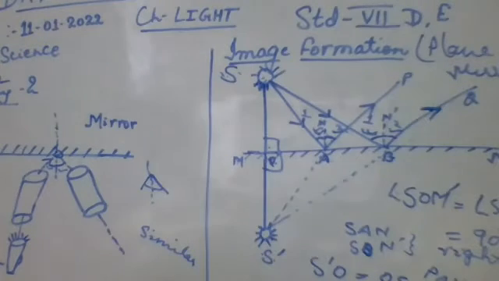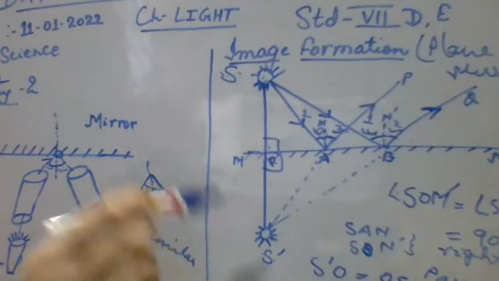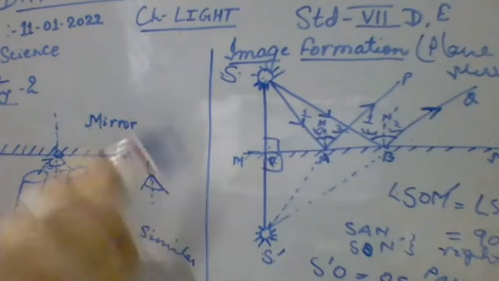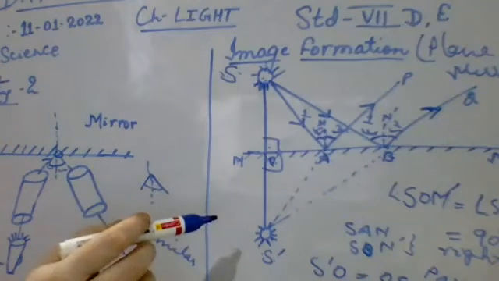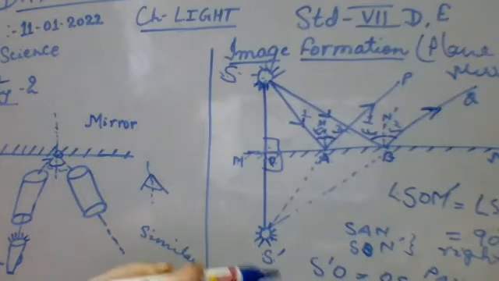So in that way, what can we conclude about it? We can conclude that the image formation by a plane mirror is virtual. It is formed behind the mirror at the same distance where the object is placed in front of the mirror. The image formation is taking place behind the mirror. Is it clear, children? Yes, ma'am. Okay.